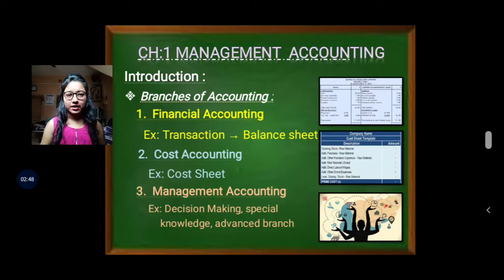It means that management accounting is concerned with decision making. Now decision making is the most important point. And this management accounting is the advanced branch of accounting, the latest branch of accounting. Management accounting includes both financial accounting and cost accounting.